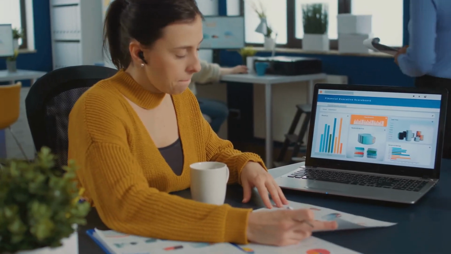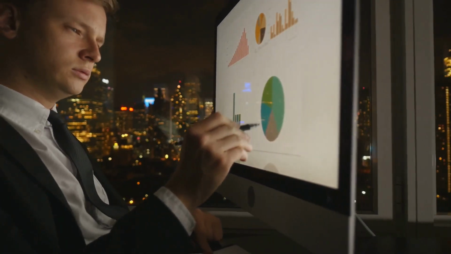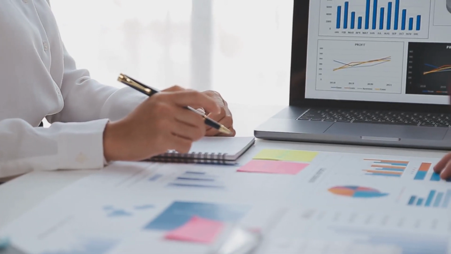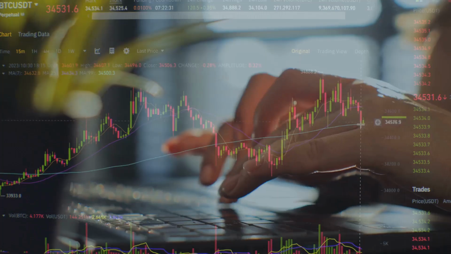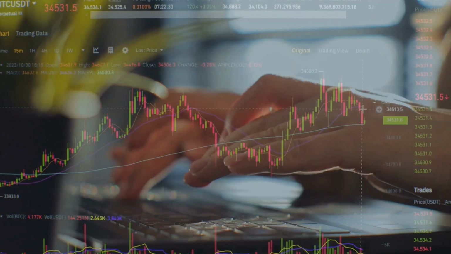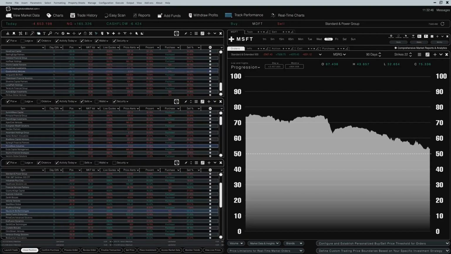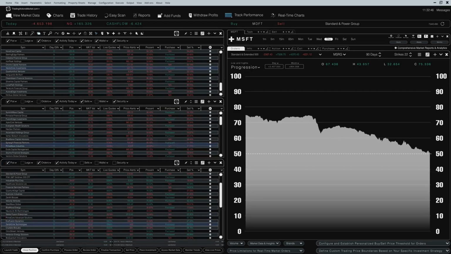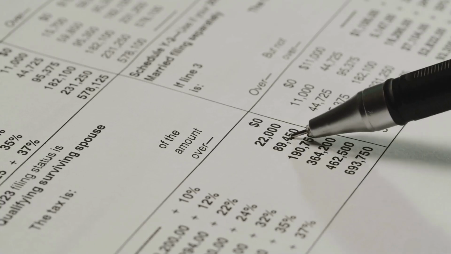Numbers alone can be overwhelming. That's where visual aids come in handy. They help you understand the impact of sensitivity analysis more clearly. Use tables or charts to present your findings. For instance, you can create a table that shows the IRR, cash-on-cash return, and cash flow for each scenario.